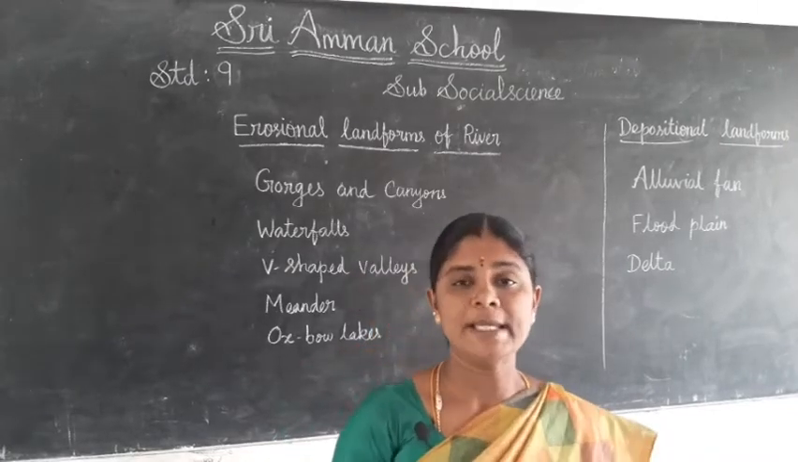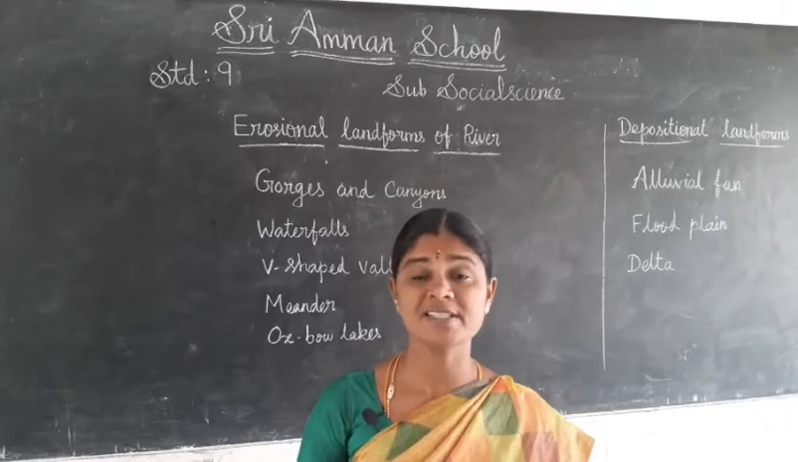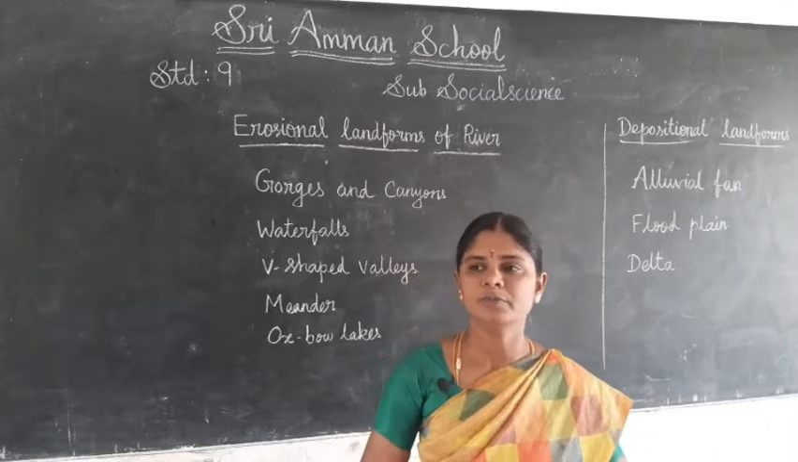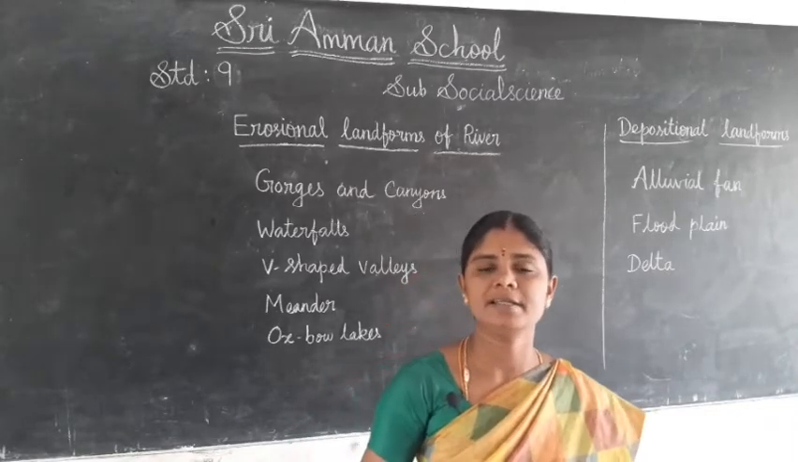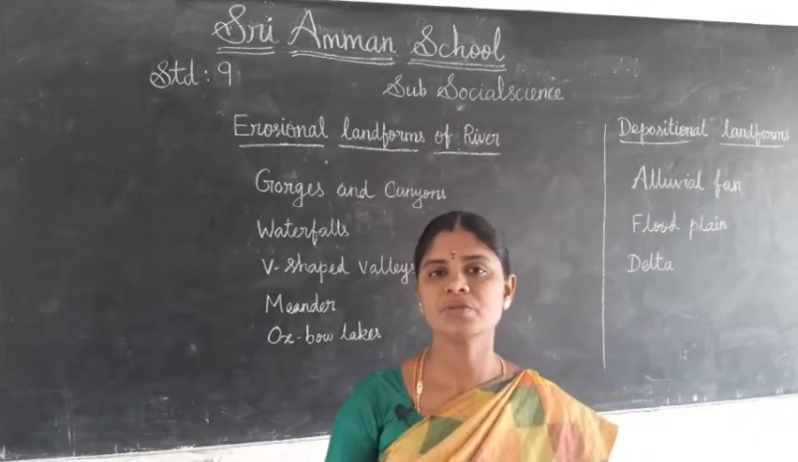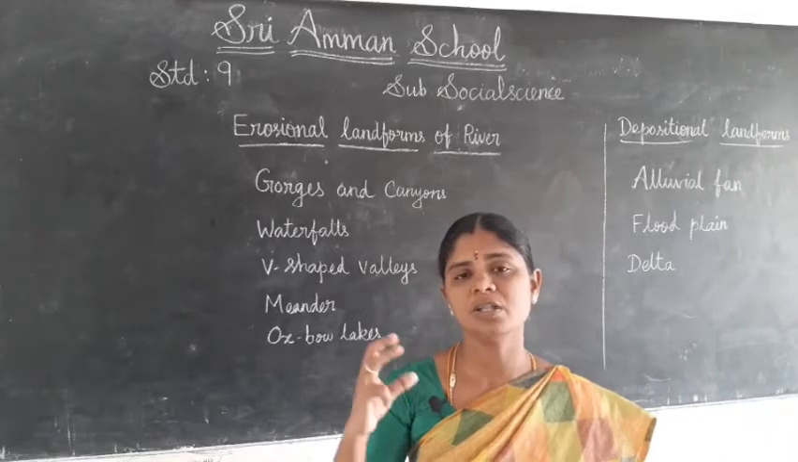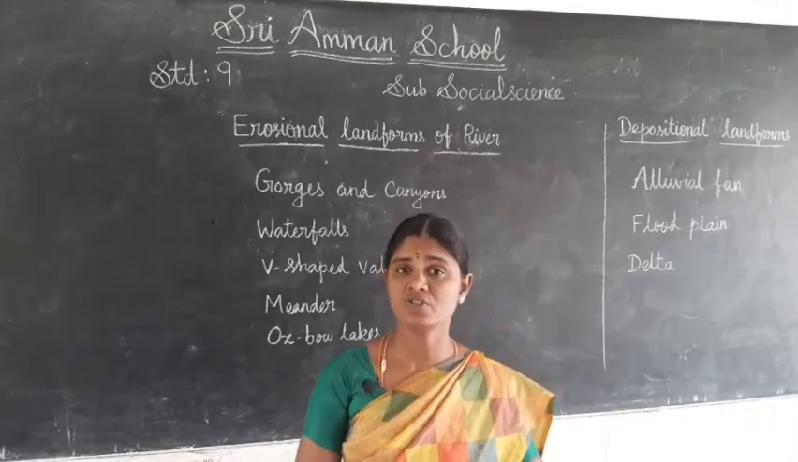Lithosphere part 2, exogenetic process. In our last video we saw what the exogenetic process, the external process of the earth, is. The natural agents like river, wind, glacier and waves make changes on the surface of the earth. That is called exogenetic process.